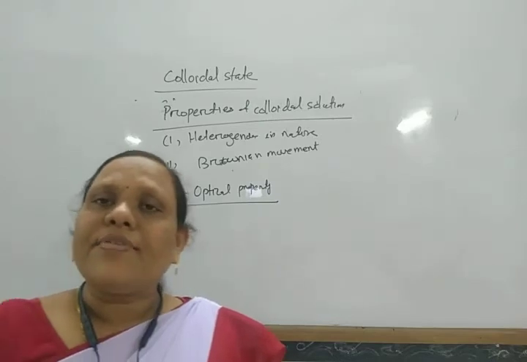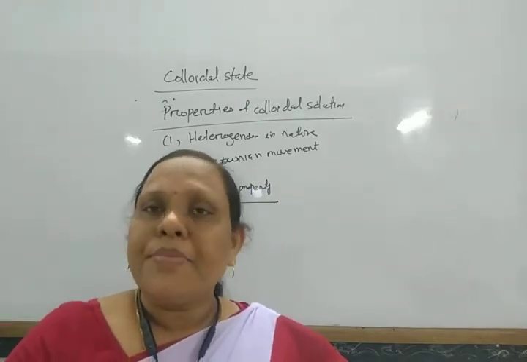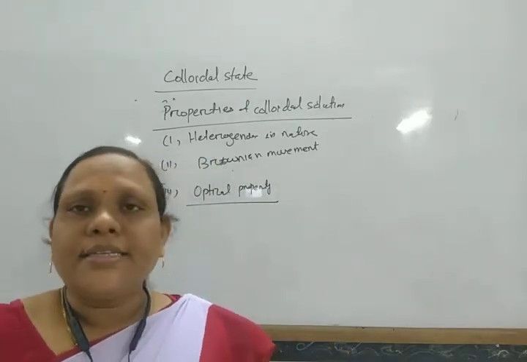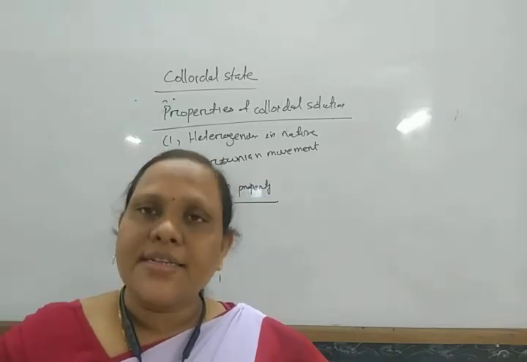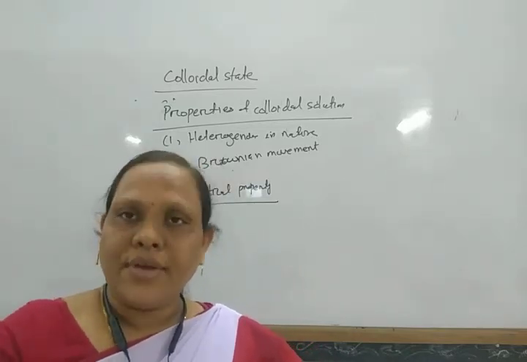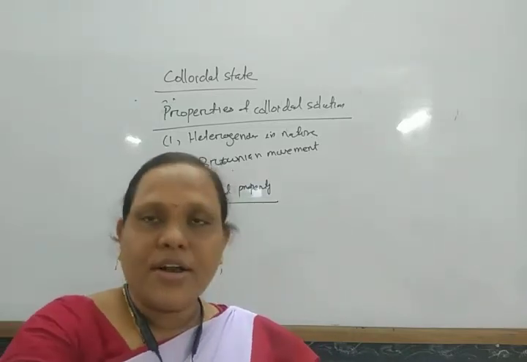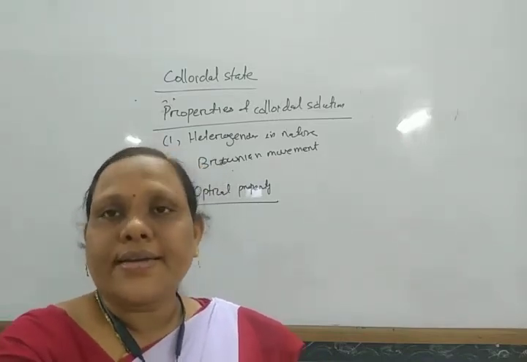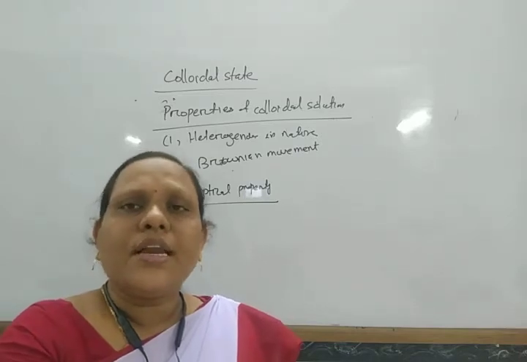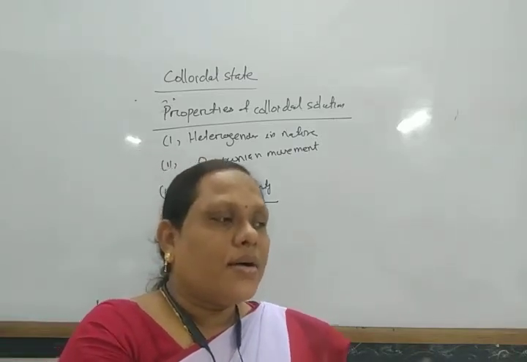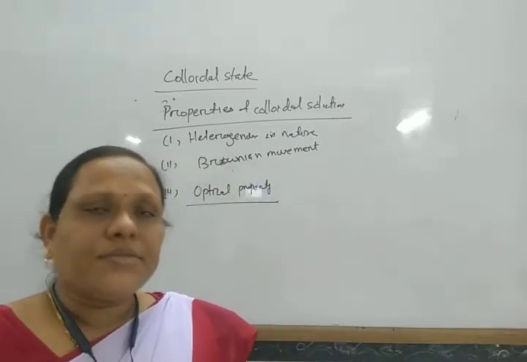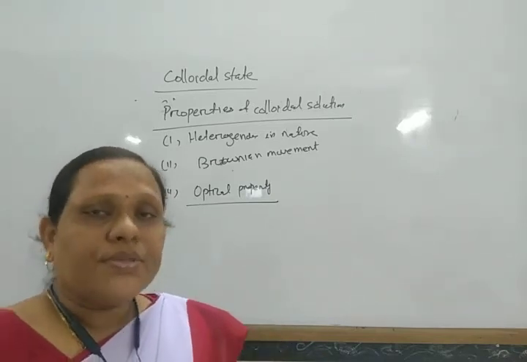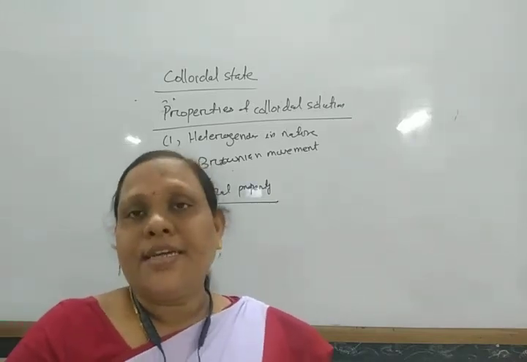And why does the scattering of light take place? Because the colloidal particle size is larger than the wavelength of light. So when light falls on it, the colloidal particles scatter the light, and due to the scattering, its path is illuminated.